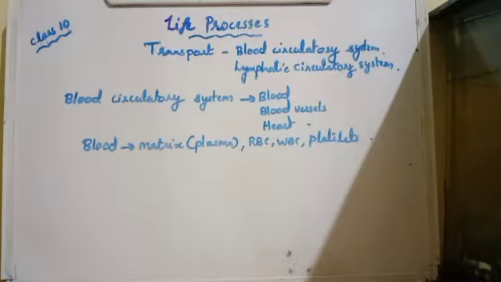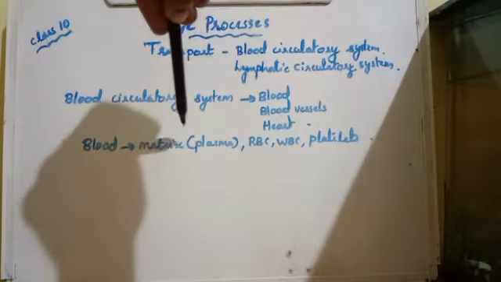It's a connective tissue, isn't it? What do you mean by connective tissue? It connects various tissues. And what is the speciality of a connective tissue? It has a non-living matrix. You have studied blood as an example for a fluid connective tissue, and the fluid matrix of blood is known as blood plasma.